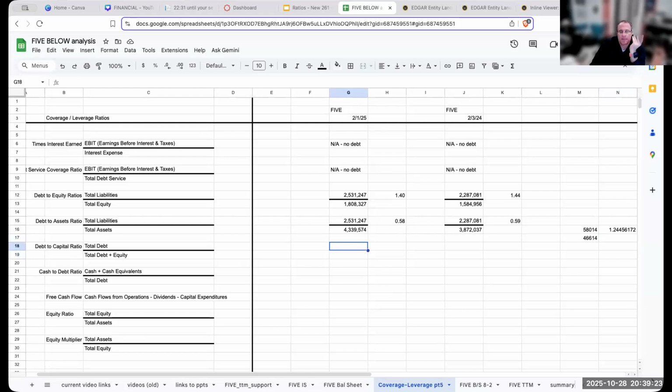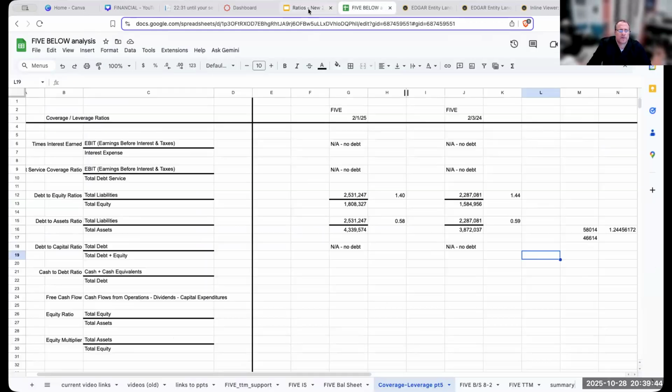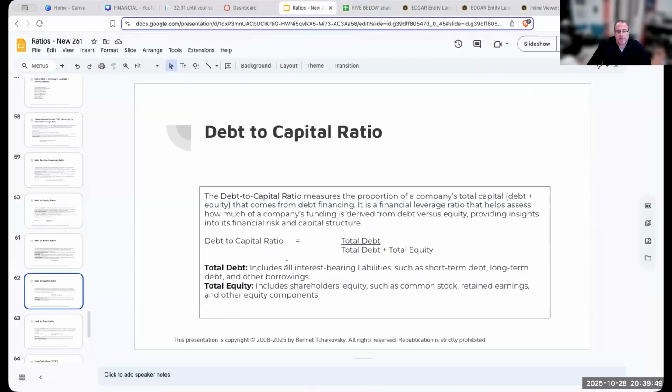So for the debt to capital ratio, good again. So this is also going to be making my life way too easy. These are both going to be non-applicable. But if I were to go through and do this for Lowe's, so that was the debt to assets, the debt to capital. Did I call that the right thing? Debt to capital ratio. So the total debt includes all interest-bearing liabilities, such as short-term debt, long-term debt, and other borrowings, and then equity is all equity.